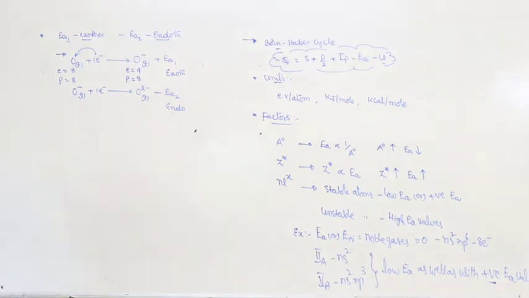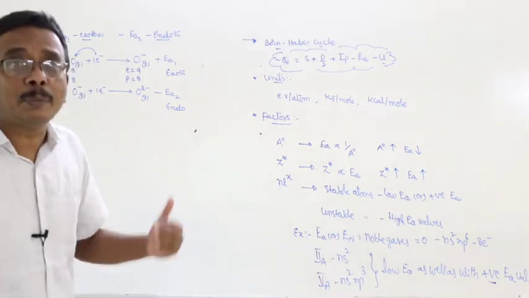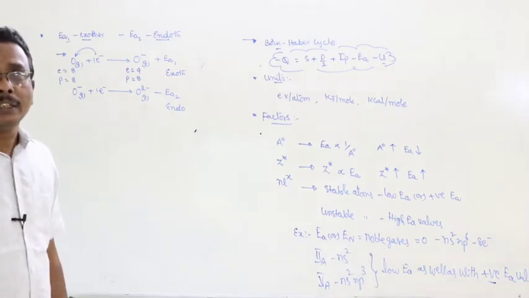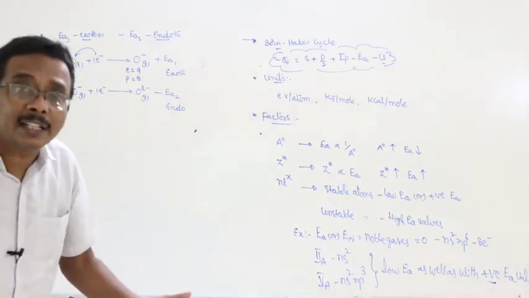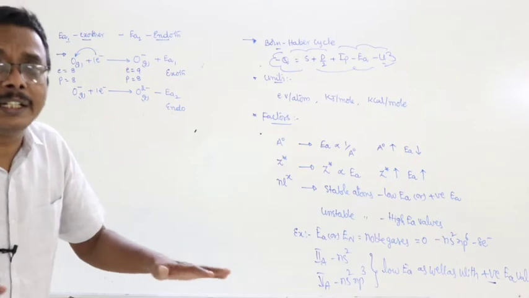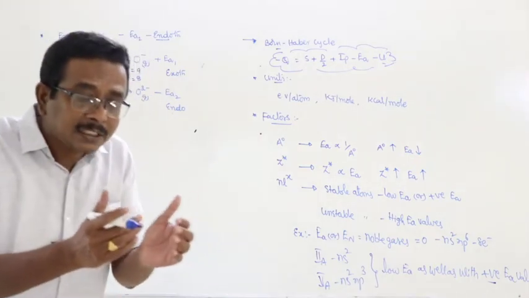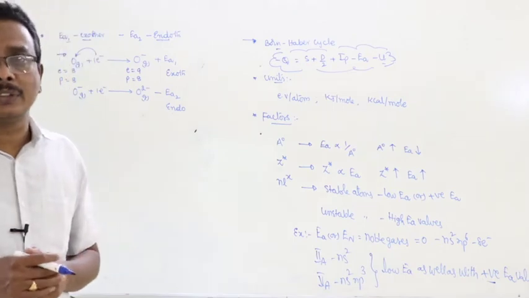What is the meaning of that? The charge of the electrons is greater than the nuclear charge, meaning the negative charge is greater than the positive charge of the nucleus. As a result, the nuclear attraction for each electron slightly decreases, slightly distributed, and the size of the anion increases.